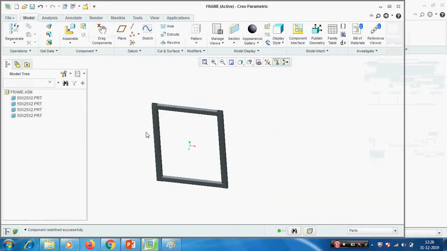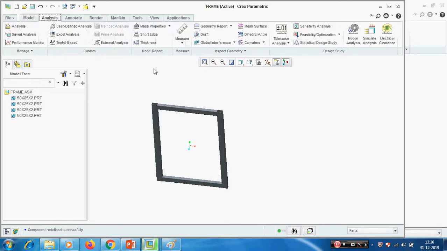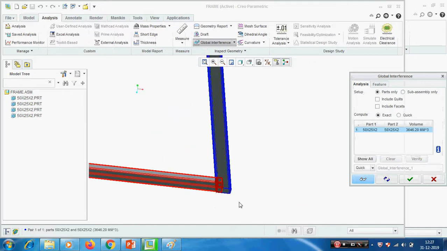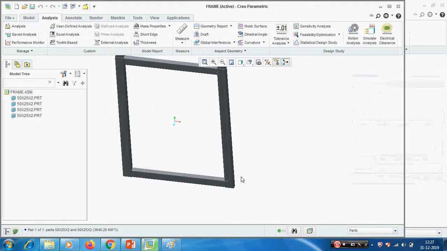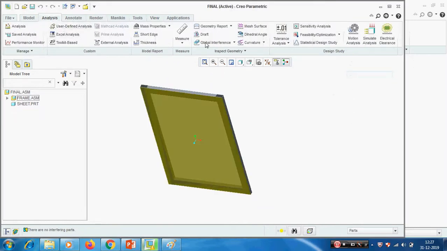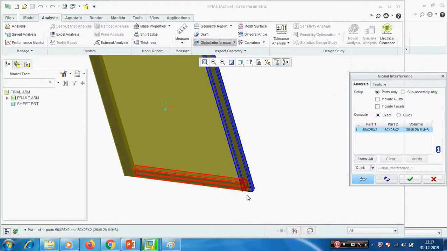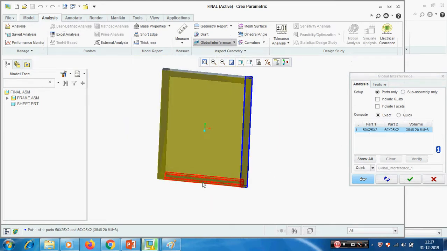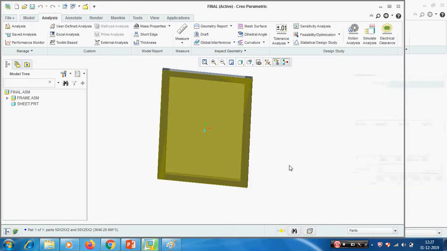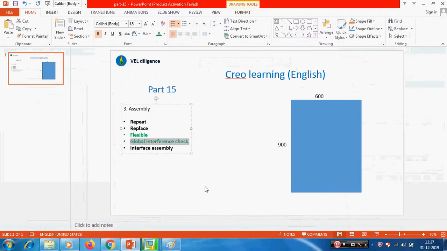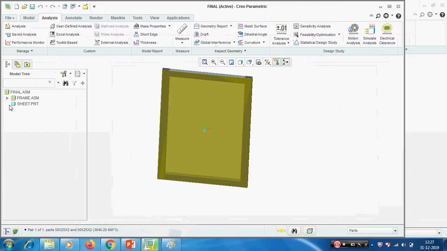Now we will check the interference. Analysis, global interference. See, now we have interference here. If we check in this assembly also, we will find the same interference. Analysis, global interference. See, we have interference between these two components, 50-25 by 2, 50-25 by 2. Okay, in this way we have to check the interference. Now we know this. Okay, now I am removing the interference.